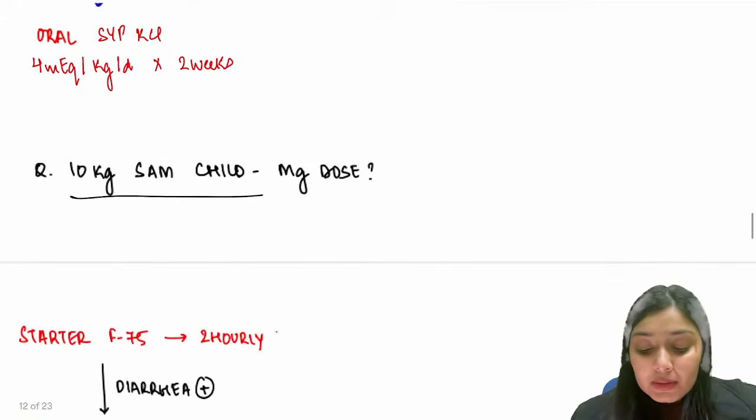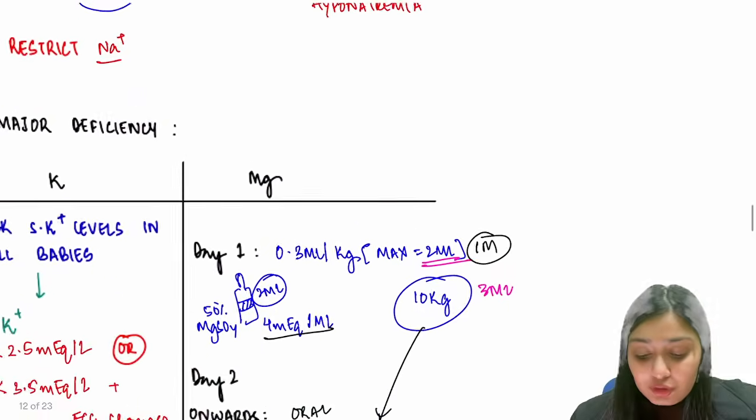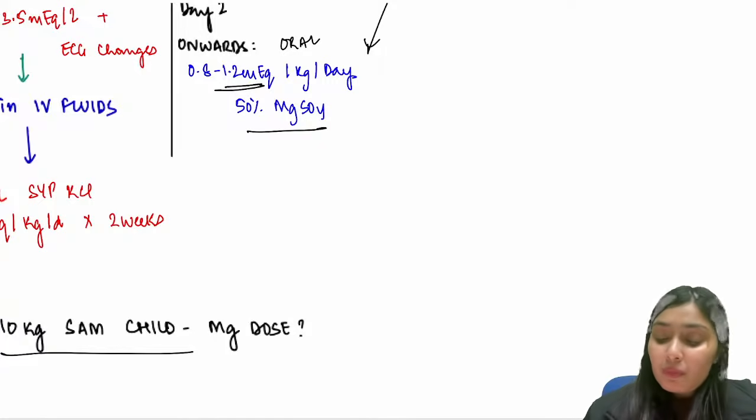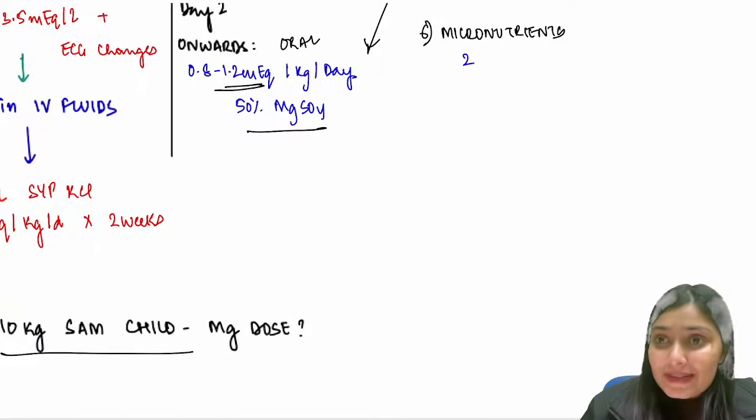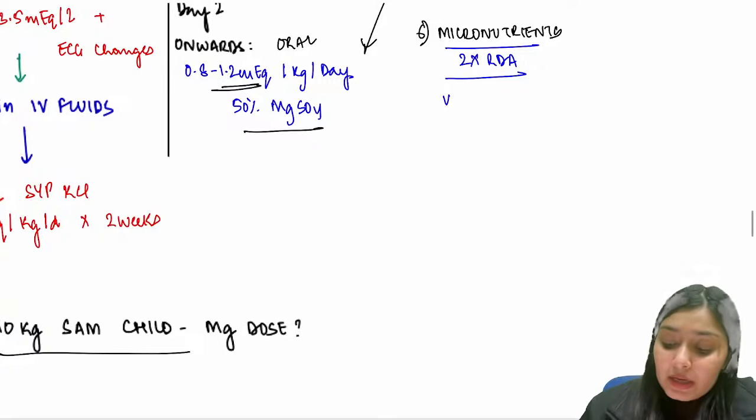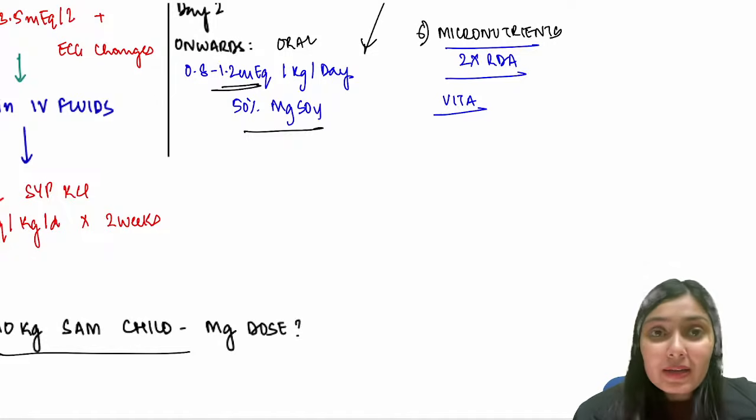So this was all about the major electrolyte imbalances. After electrolyte imbalances, let's talk about your micronutrients. In general, remember nothing much over here. For micronutrient deficiencies, we ensure that this child receives twice the RDA. Vitamin A dosage, what do we give? Less than 6 months, 50,000. 6 months to 12 months, 1 lakh. After 12 months, 2 lakh. And if the child is above 1 year of age but less than 8 kgs, 1 lakh.